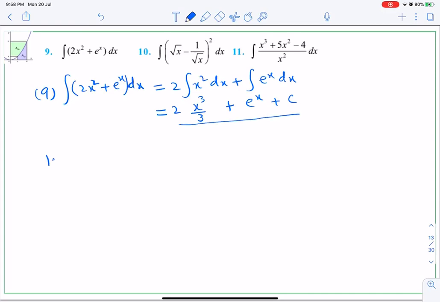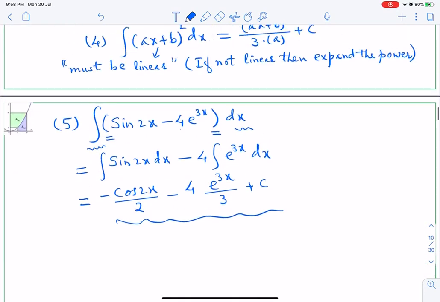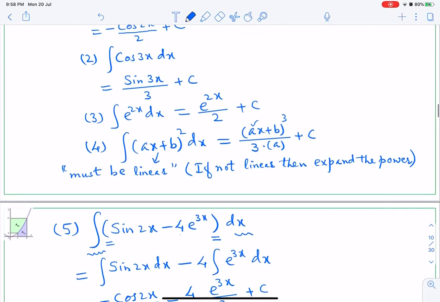Question number 10. Integral of root x minus 1 upon root x, bracket square, dx. Now look here. Just now I have told you that if it is linear, then you can directly integrate. But if the inside of a power function or inside of a square is not linear, you have to open the bracket.